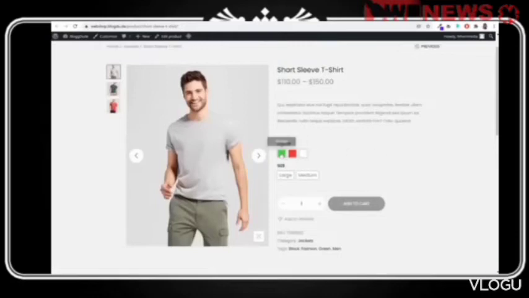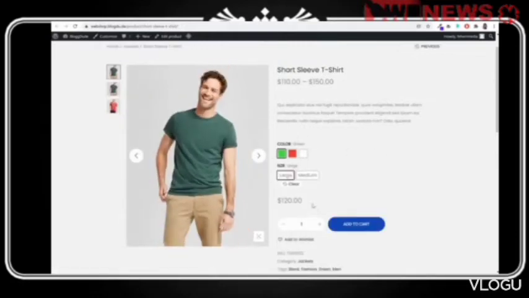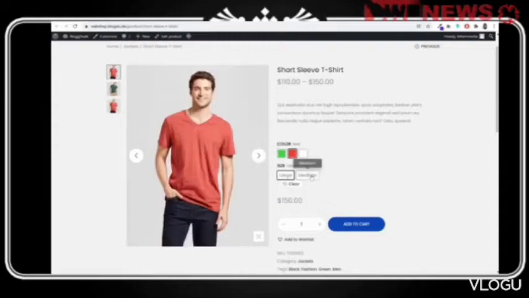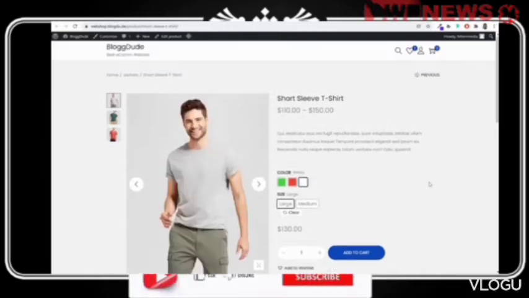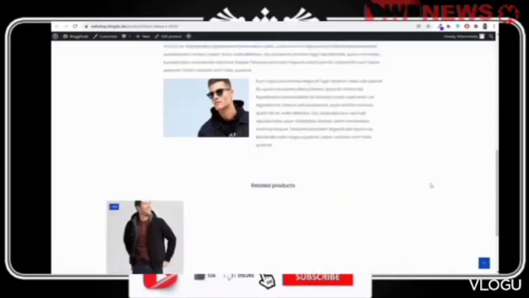If you open this product in a new tab, let's see how it looks. Here, as you can see, this is how it will look. Everything will be same. If you select green, large, image will change. Price changes to 120, medium, price changes to 110, red medium 145, red large 150, and obviously image also automatically changes, and so on with white. Okay, so this is how it works.